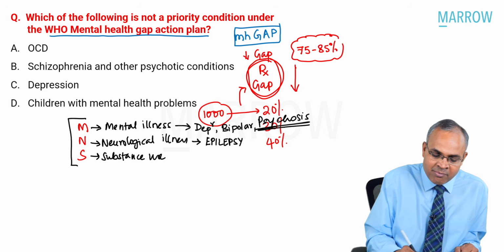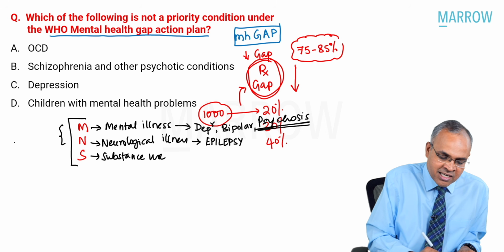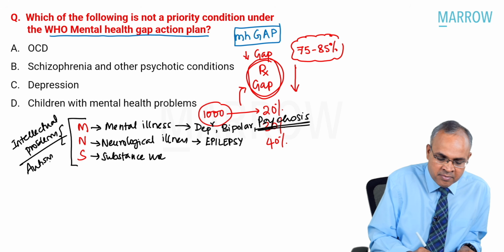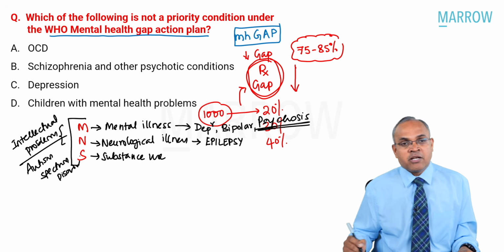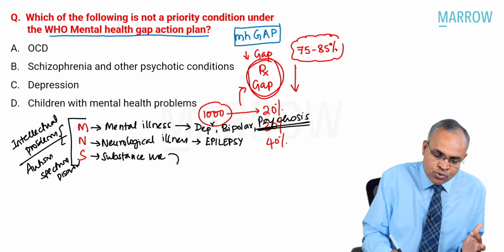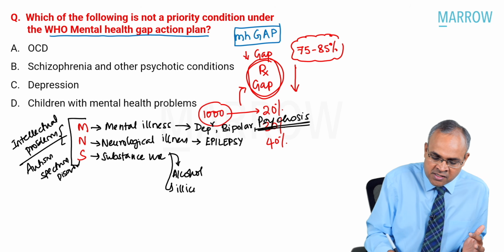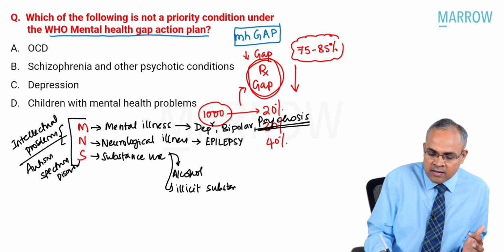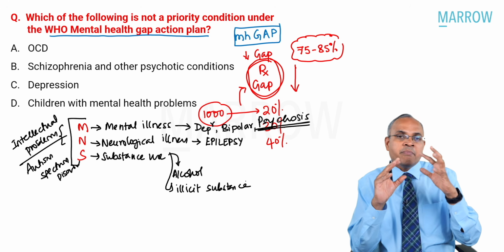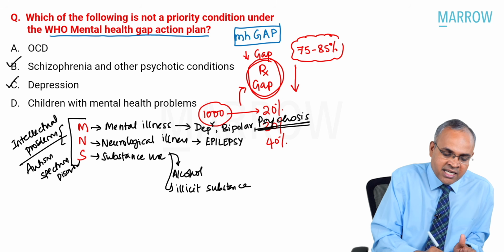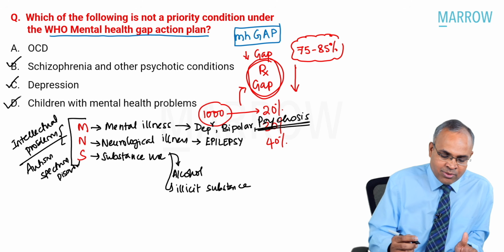Of course, when they're looking at mental illness and neurological problems, they're looking at children with intellectual problems, and other developmental problems, especially autism spectrum disorder. These are aspects which are being looked at, right? And of course, substance use, one of the major things they look at is alcohol and other illicit substances. These are the major focus of this mhGAP. In this question, schizophrenia is looked at, depression is looked at, children with mental health problems are definitely looked at.